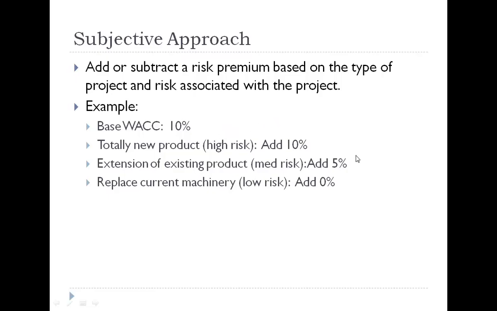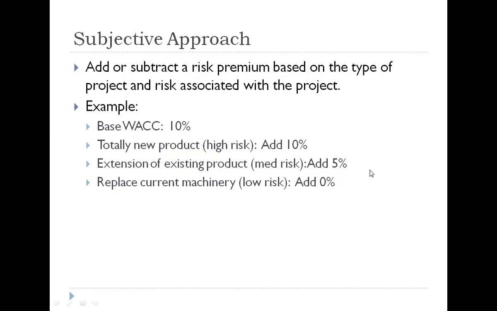This same company might have a rule that says, okay, if we're doing something that's dealing with an already existing business, then we'll assume that that's got medium risk. And what we'll do is we'll add 5% to the weighted average cost of capital in that case. So you'd have the 10% weighted average cost of capital, and you'd add 5% to that because it's a business that's not terribly risky, because it's an extension maybe of an existing business. So the 15% then becomes the cost of capital number that you would use when you do a net present value analysis of a possible investment.